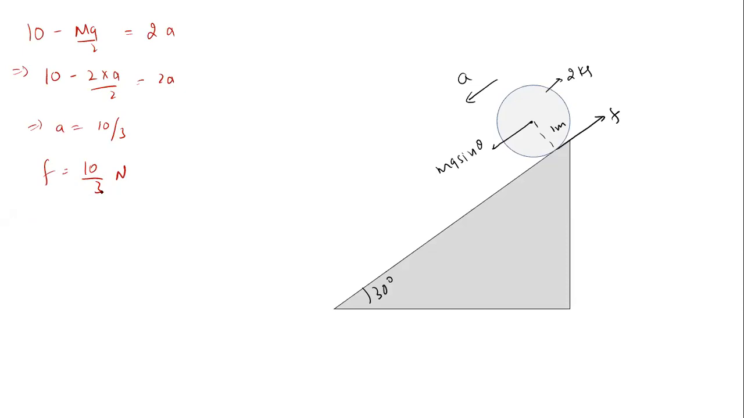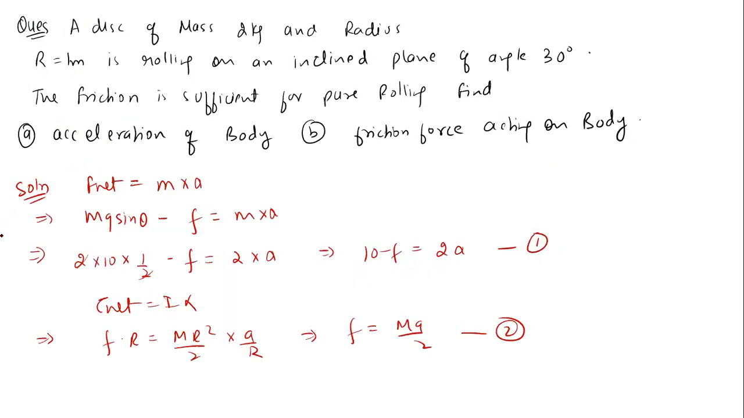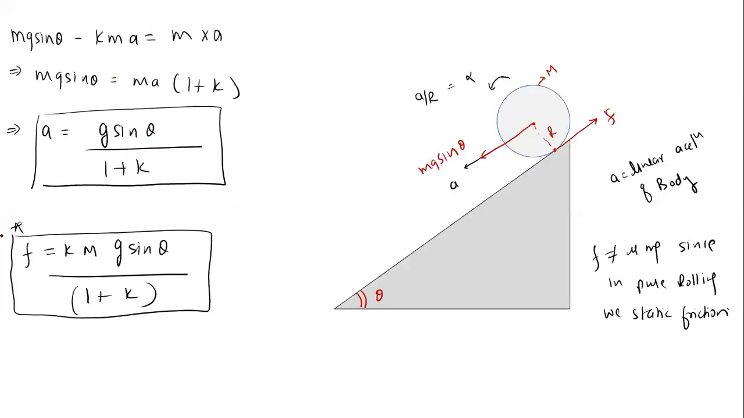Okay. Did you understand this? Yes or no? Got the answer. Very good. Now, one thing you tell me: if I ask you what is the condition for rolling without slipping, meaning how much maximum friction should be applied so that the body will roll only and won't slide on the surface, on an inclined plane.